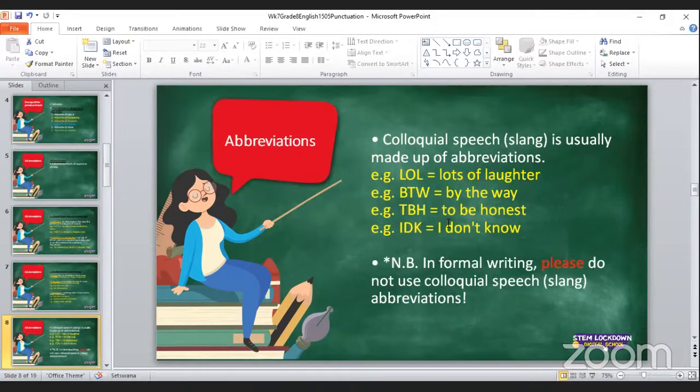Because remember, slang is usually also made up of abbreviations, the ones you use on your social media, such as LOL, which means lots of laughter, or laugh out loud. Then another example is BTW, which means by the way. We also have TBH, meaning to be honest. We also have IDK, which means I don't know. All these abbreviations are for slang and colloquial language. And please, in formal writing, do not use colloquial speech. Do not use LOL. Do not use BTW. Just write it in full, by the way. Just write it in full, to be honest.